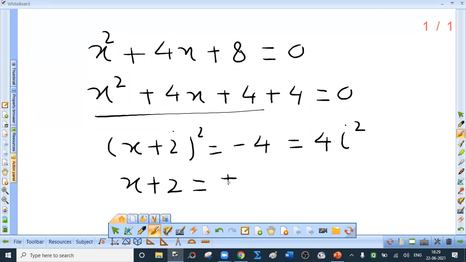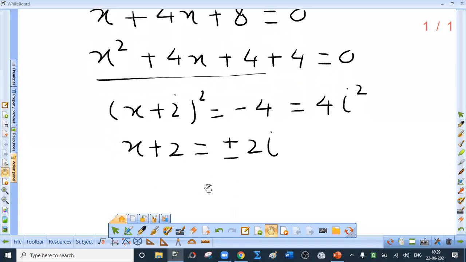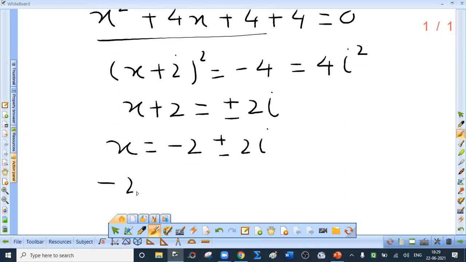So what is x plus 2? It is plus minus how many i's? 2 i's. x plus 2 equal to plus minus 2i. That is x equal to minus 2 plus minus 2i. So the two values of x are, the first is minus 2 plus 2i and the second is minus 2 minus 2i. Right? So this equation has two solutions. Clearly, they are not real numbers. Is that clear? Such numbers are called complex numbers.